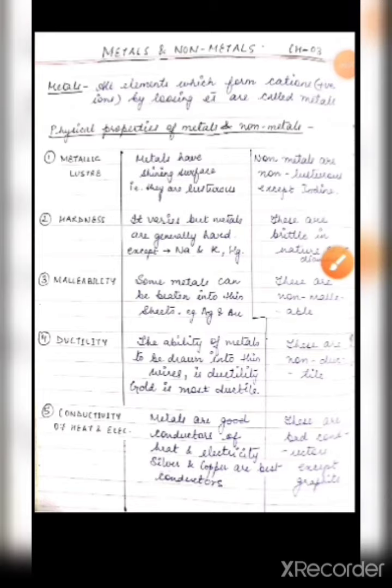And when the electrons are more than 4, the element generally gains electrons to complete the octet and become stable. That is the case for non-metals. So non-metals gain electrons to form negatively charged ions, that is anions, whereas metals form positively charged ions, that is cations, by losing electrons. Now we will be discussing the physical properties of metals and non-metals. Here you can see the differentiation table also.